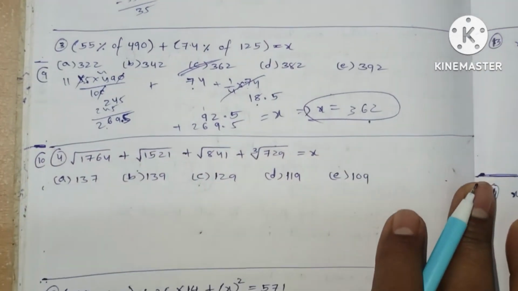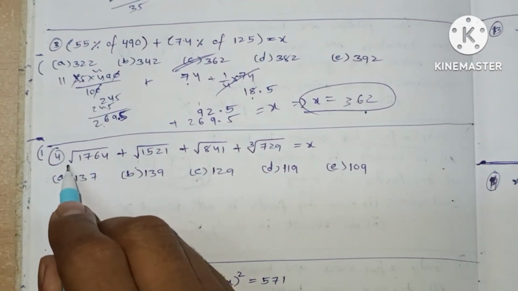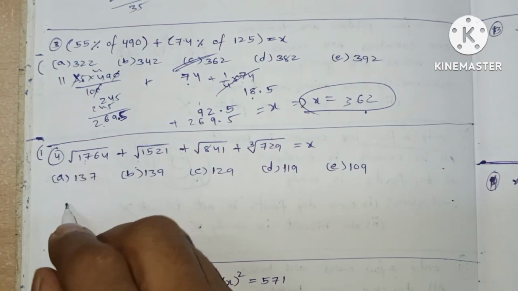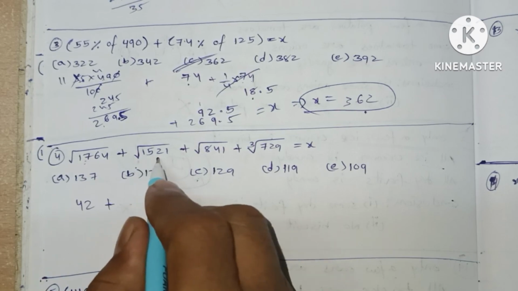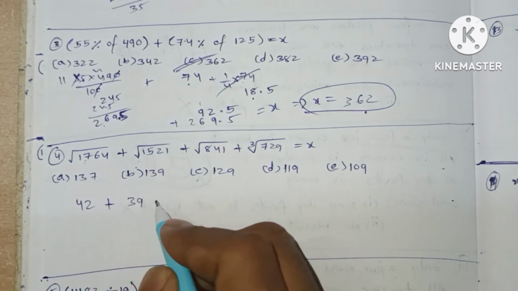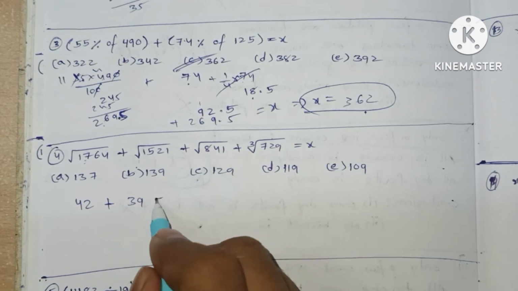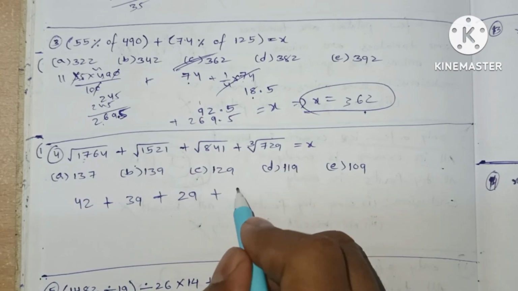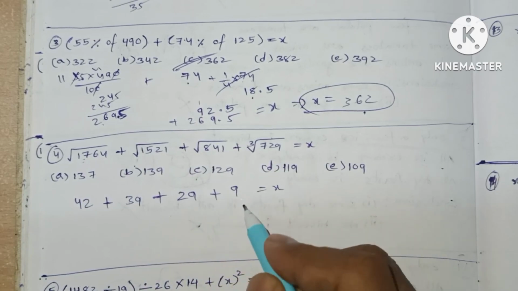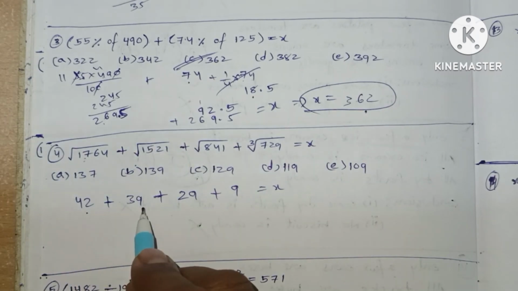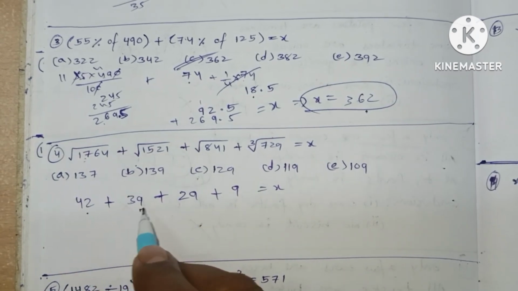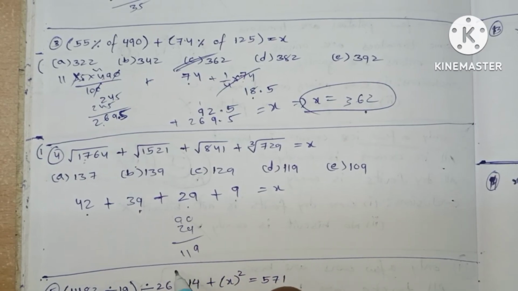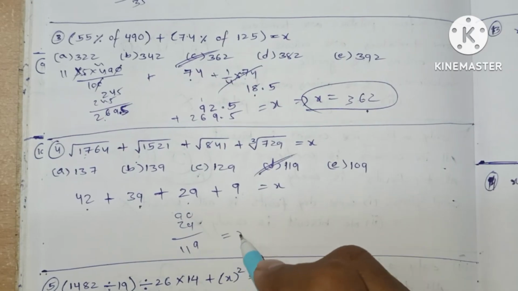Question number 4. Here it is square root under 1764. 1764. I teach you 40 to 60 squares. It is in between them. It is 42 square. It is 1521, which is 39 square. 841 means 29 square. Cube root of 729, 729 means 9 equals x. Therefore, 42 plus 39, 81. 81 plus 9, 90. 90 plus 29 we get 119. Option D is our answer.